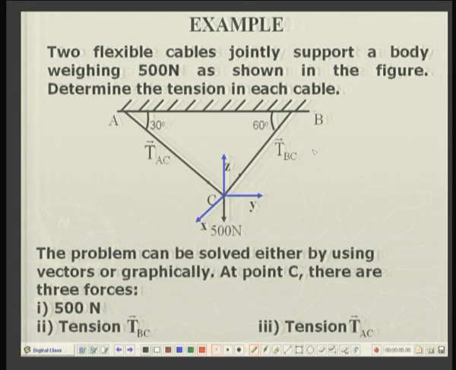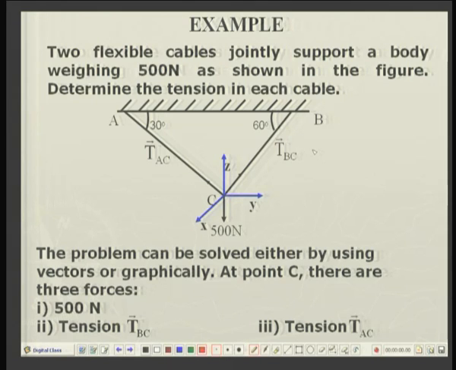They are connected to a ceiling like this at points A and B, making angles 30 and 60 degrees respectively to the ceiling, and at the contact point between the two, that is point C, there is a weight or force of 500 newtons applied. Now, these strings are flexible, so they can sustain only tension, and we are asked to find out the tension in string AC as well as in string BC.